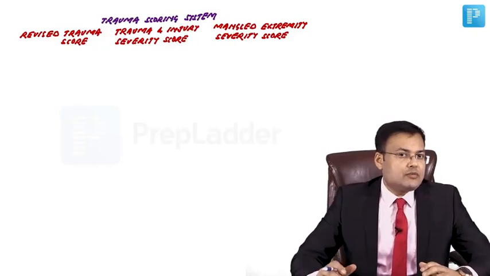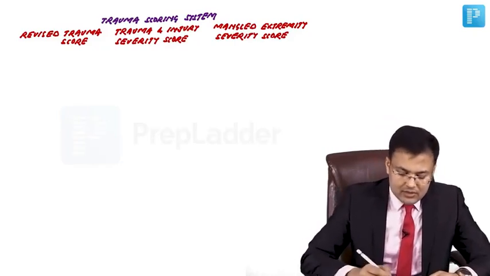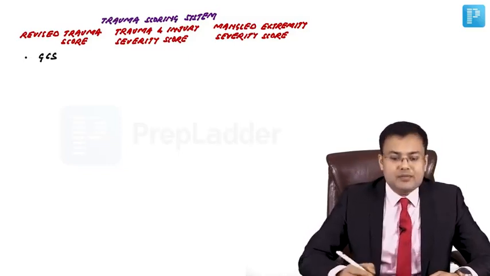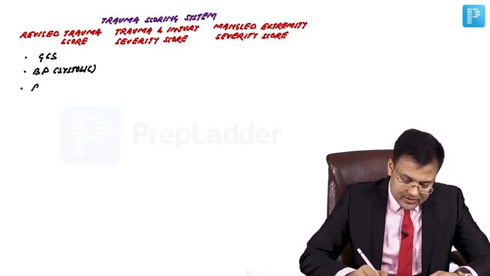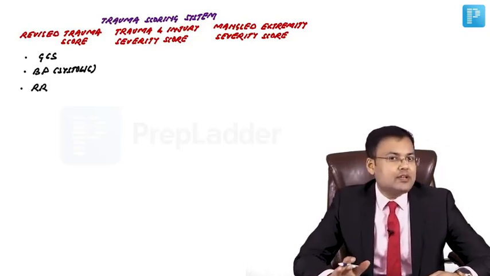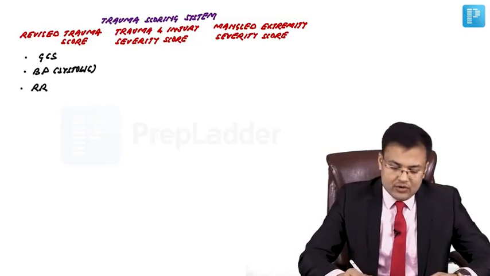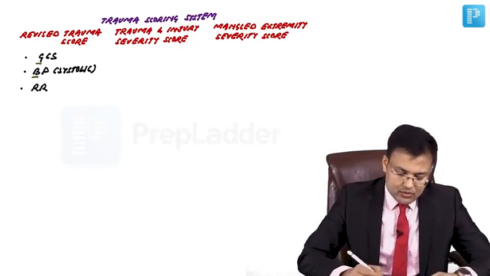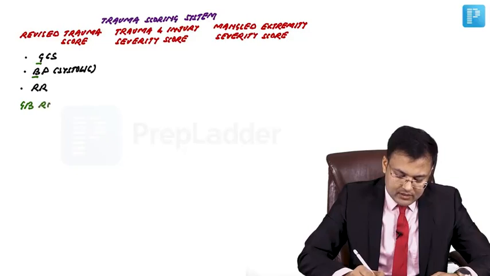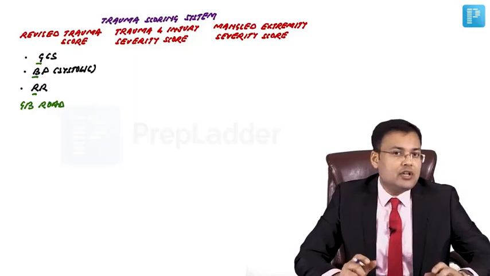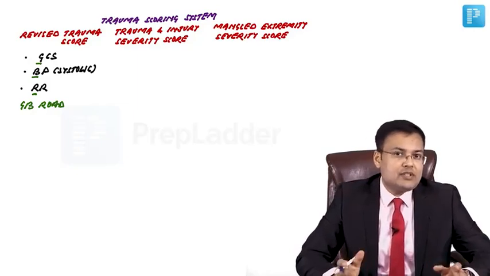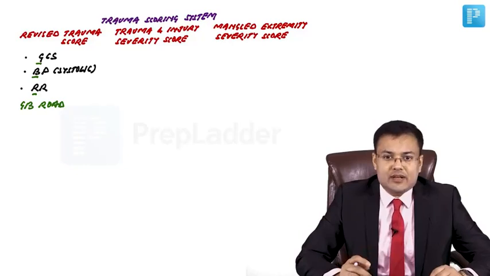3 trauma scoring systems are asked in exams. First is the revised trauma score. What are the components of the revised trauma score? GCS, blood pressure, which is the systolic blood pressure, and third is respiratory rate. So it's GCS, blood pressure, respiratory rate, 3 components. How to remember? GB road. So the mnemonic is GB road. Okay, don't go to this road, don't go. So it's GB road: GCS, Glasgow Coma Scale; BP, which is systolic; RR, respiratory rate.